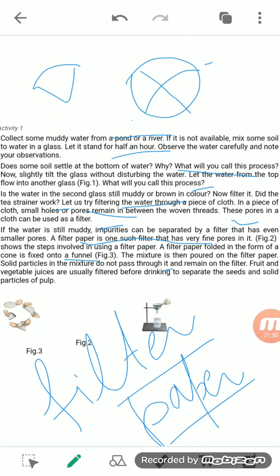Now, see here, when you go to a fruit seller or take a fruit or vegetable juice, we usually filter it before drinking, so that it helps in separating the seeds and the solid particles of the pulp from it. So this is the process of filtration.